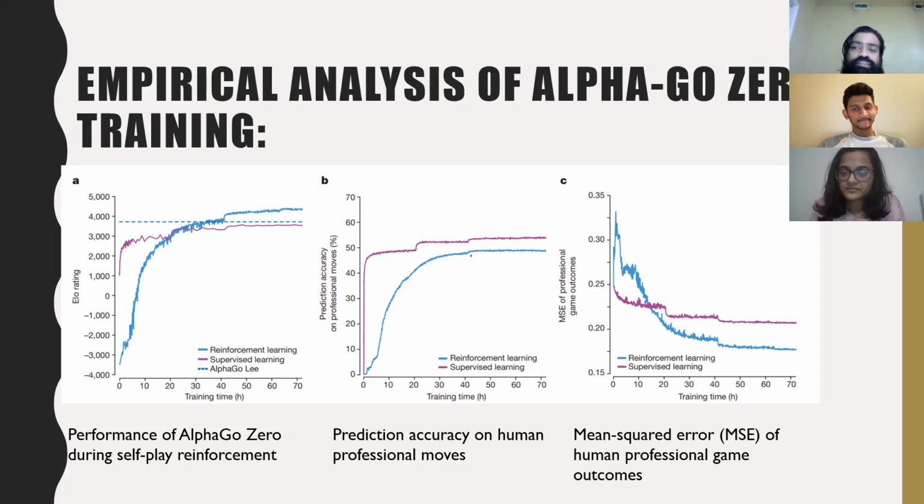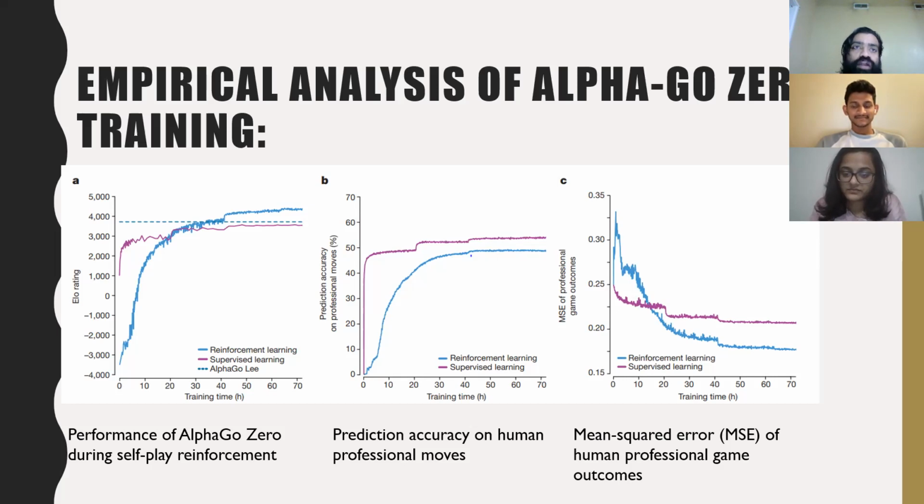Basically, this analysis explains that 4.9 million games of self-play were generated, using 1600 simulations for each MCTS, which corresponds to approximately 0.4 seconds of thinking per move. This analysis includes three types of plots that the authors made. The first plot explains the performance of AlphaGo Zero during self-play reinforcement learning, the second explains the prediction accuracy on human professional moves, and the third is MSE, the mean squared error of the human professional game outcomes.